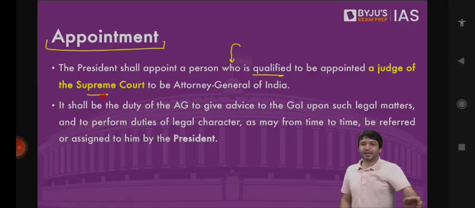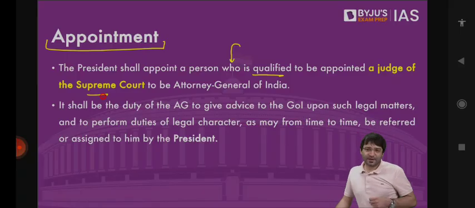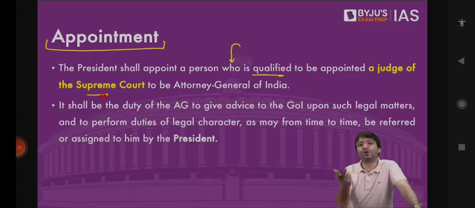That means this person to be appointed as the Attorney General for India should not be a Supreme Court judge. Because if you are a Supreme Court judge, you cannot be appointed as the Attorney General. Because Attorney General is part of the executive, and as a Supreme Court judge, you are part of the judiciary. There is separation of powers between executive and judiciary. But only those who are qualified to be appointed as the Supreme Court judge are qualified to be appointed as the Attorney General for India.